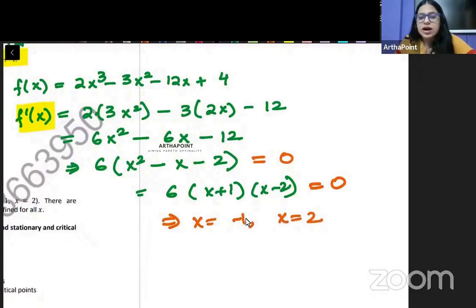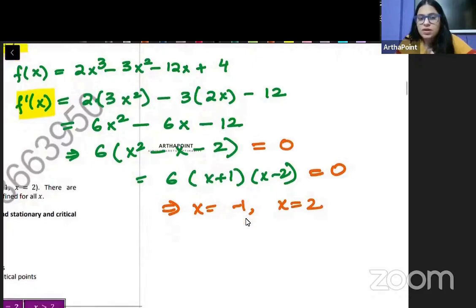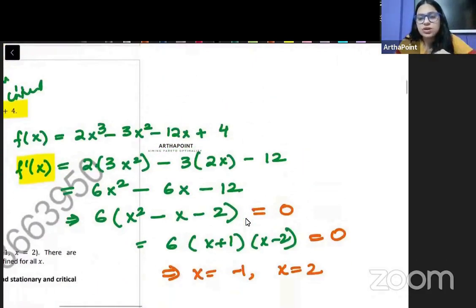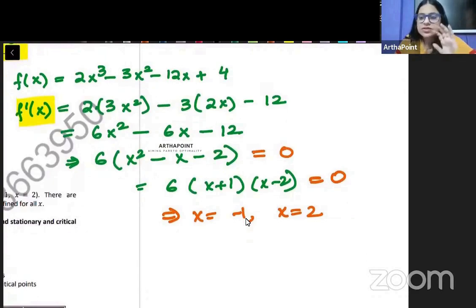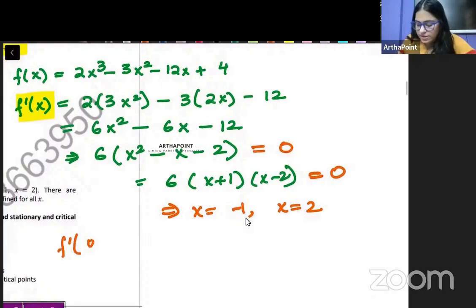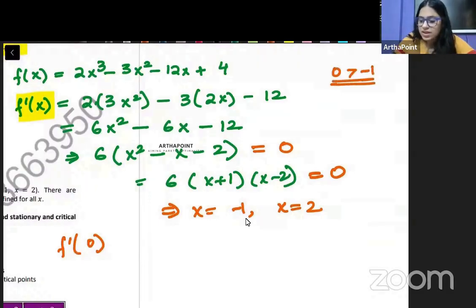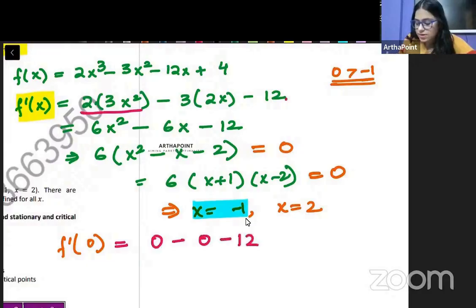For now, I want to evaluate the function using this test, increasing to decreasing and decreasing to increasing. Then we will go ahead and do the same thing using second order condition also. So if I just evaluate the derivative at 0, because 0 is greater than minus 1, so I am evaluating the function at 0 once. When I evaluate f dash x at 0, what will I get? This will become 0. This will become 0. This will become minus 12. So I'm getting the value as minus 12.